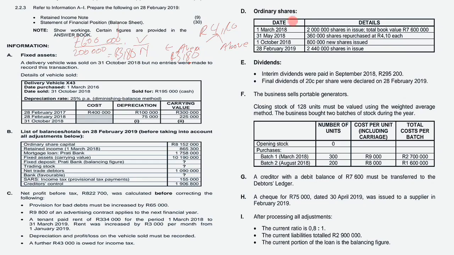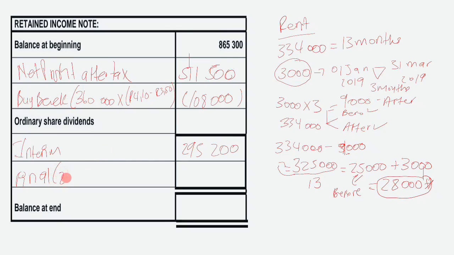As for the final dividend, it is stated that a final dividend of 20 cents per share was declared on 28 February 2019. As you can see, we are given our shares at the end, which amounted to 2,440,000. So for the final dividend, we take 2,440,000 and multiply by 20 cents. Our final dividend is going to be 488,000. When you add the two to get total dividends, interim plus final, you will have 783,200. Therefore, our closing balance for retained income is going to be 485,600.